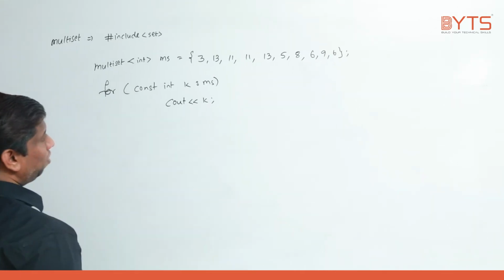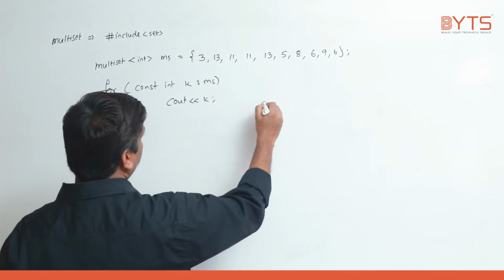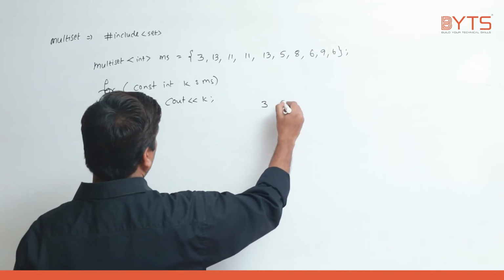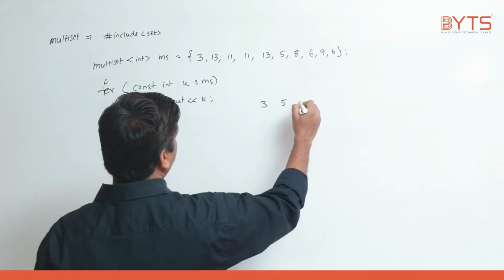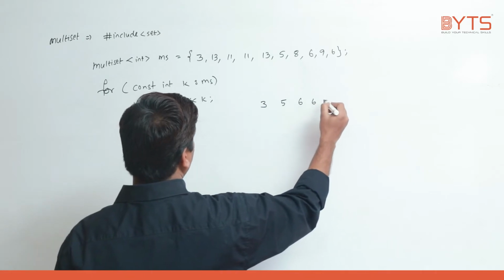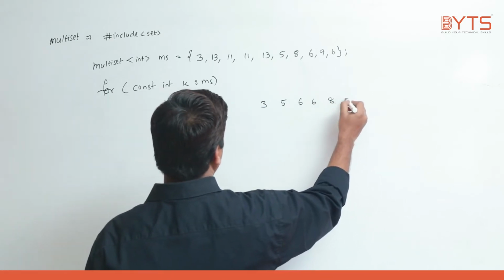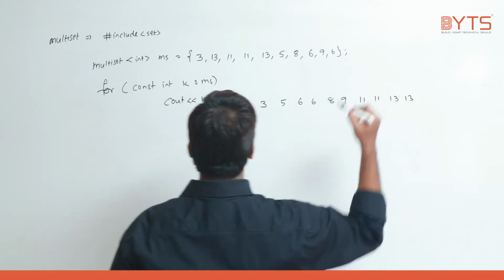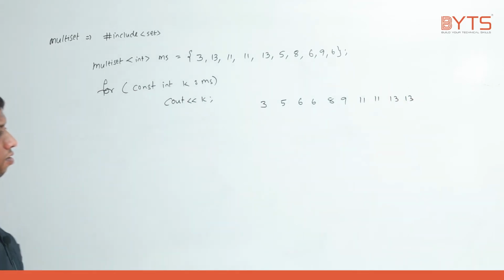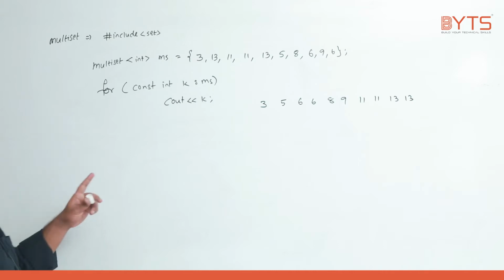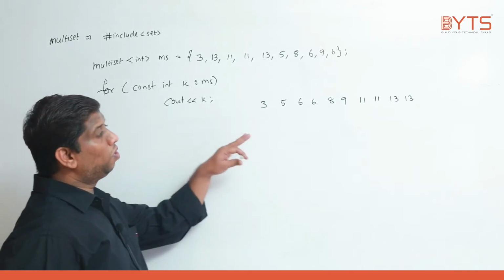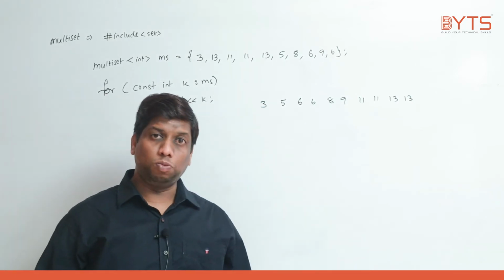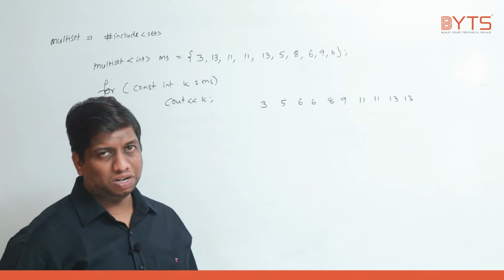First we will create a multi-set. So first 3 will be there. Next 5 will be there. 6 will be there, 6 will be there. Next 8, 9, 11, 11, 13, 13 will be there. This will be the answer. So what did you conclude from the multi-set? In the multi-set, duplicate values are allowed. I hope this is very clear, right?